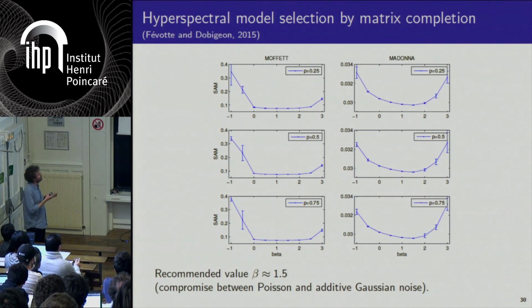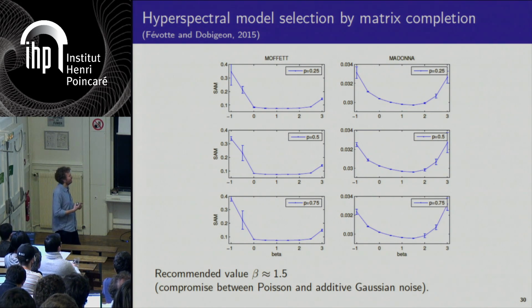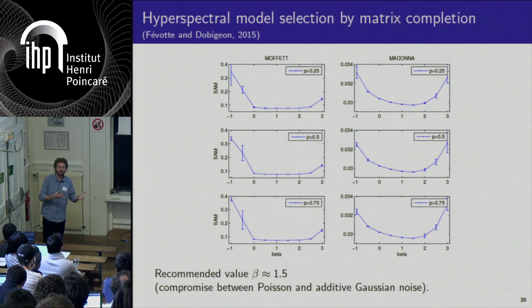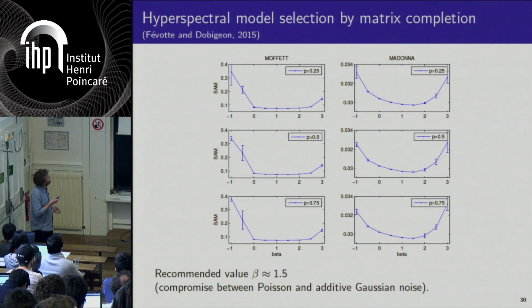Basically you can see that choosing beta matters. The accuracy is going to vary with the value of beta. For one data set, the performance is quite similar for all values of beta between 0 and 2, and it's a bit more sensitive in the other hyperspectral matrix. Basically, from these two data sets, the recommended value would be beta around 1.5, which is actually a compromise between a Poisson model and an additive noise model.